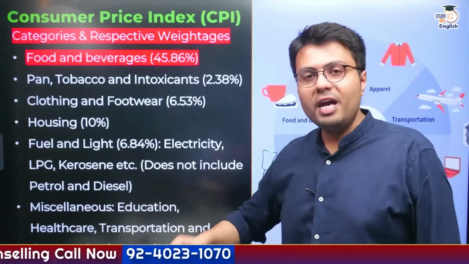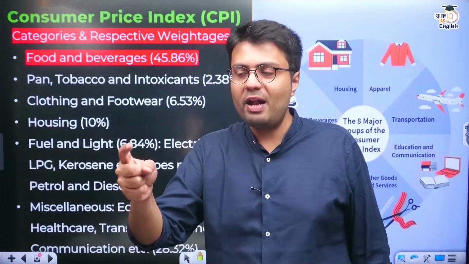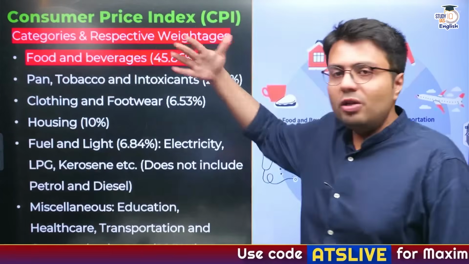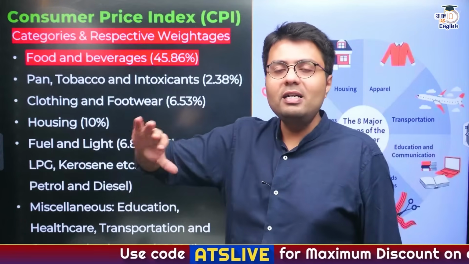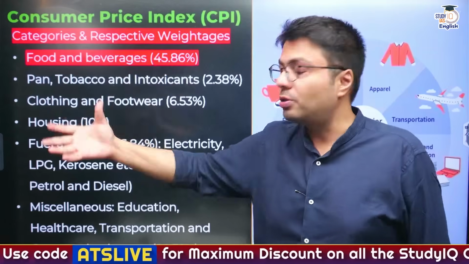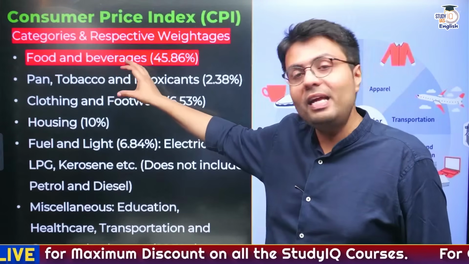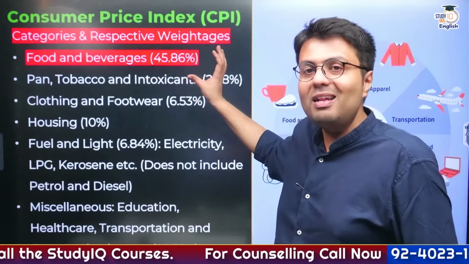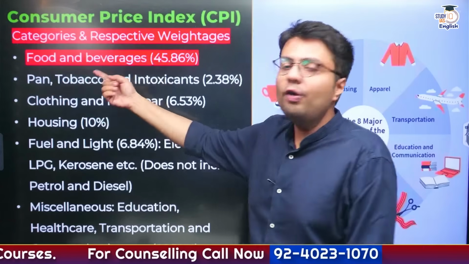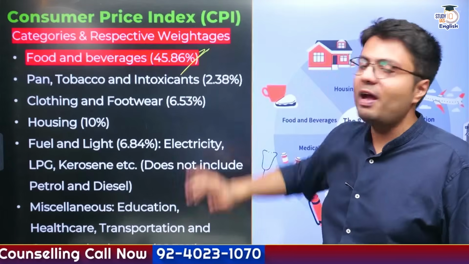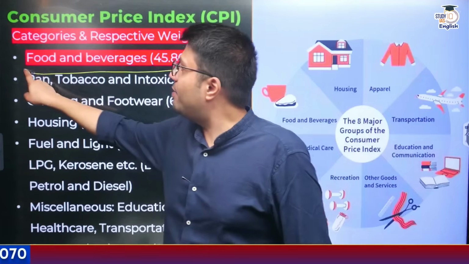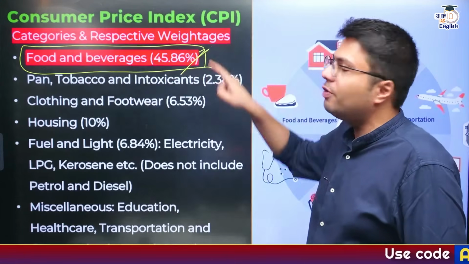Similarly, for communication, do you think you recharge your mobile every day? No. You might be recharging your mobile once every 1 month, 2 months, 3 months, etc. Right? So therefore, our day-to-day spending depends on items that we need the most. And humans in general need food items, obviously. So the larger weightage here is given to the food and beverage sector, that is 45.86%. But do you think you can calculate inflation using just this component of the CPI?